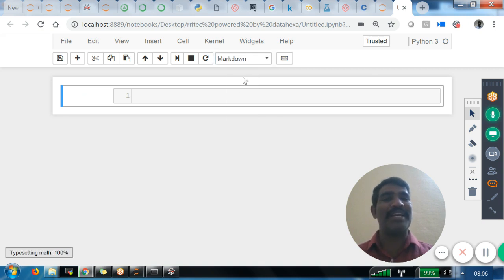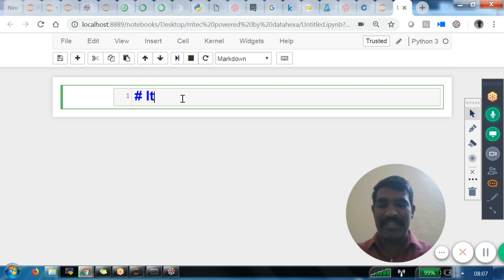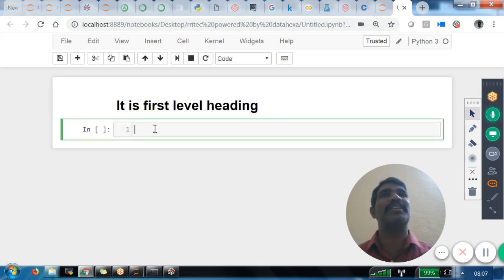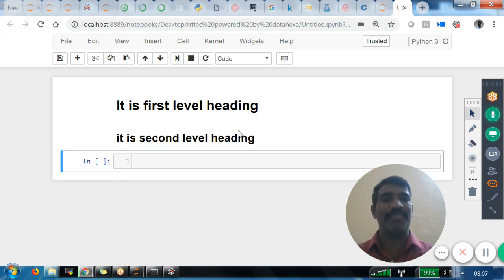For example, I am selecting markdown here. Then I am writing here, it is first level heading. Then execute it. Now we are getting it as a first level heading. I want to write a second level heading, then you have to put two hashes. Then it is a second level heading. And if you want to make something bold, you have to do it, and then we get it as bold.